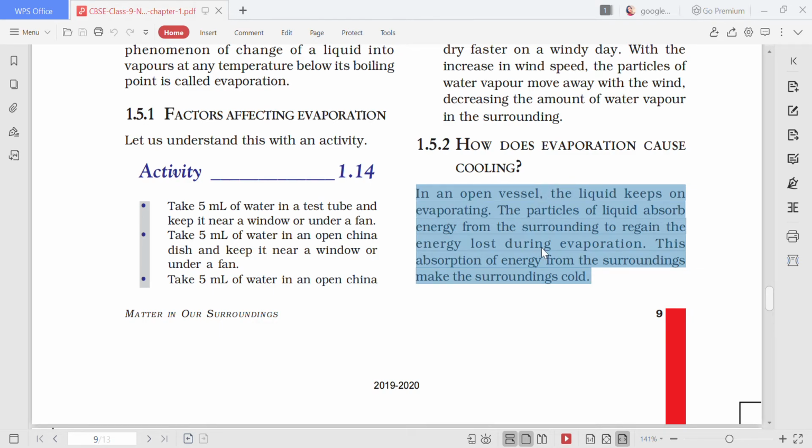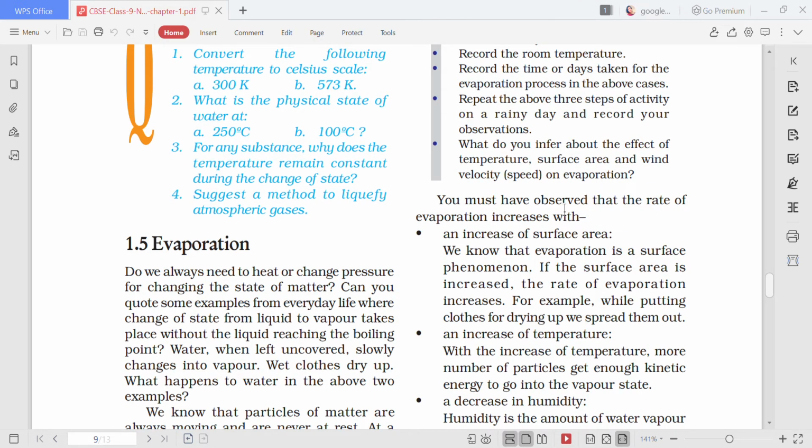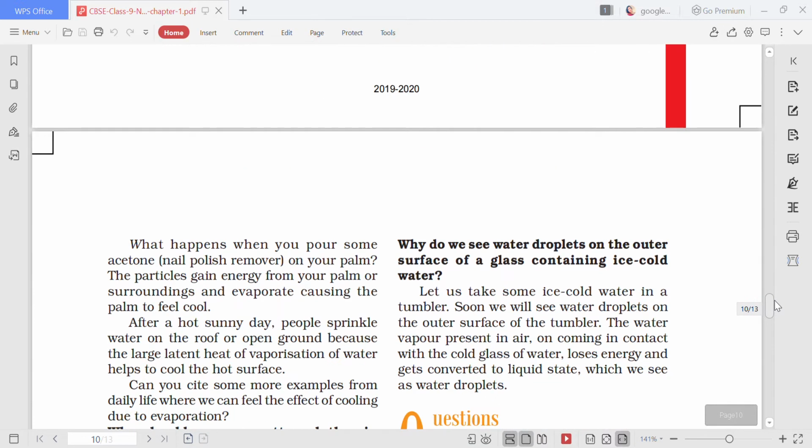So from where will the particles get the heat? They will take the heat from the surroundings, and when the heat is taken from the surroundings, they become cold. Okay. Next, let's move on to the next page.